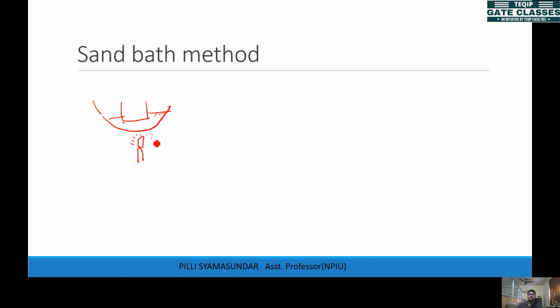So the sand is heated. The sand is heated, so the heat transfers to the soil and the water, and then the water gets evaporated. So this whole process is what we call the sand bath method.